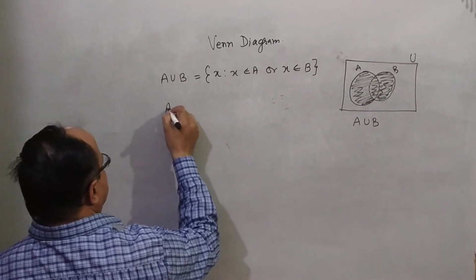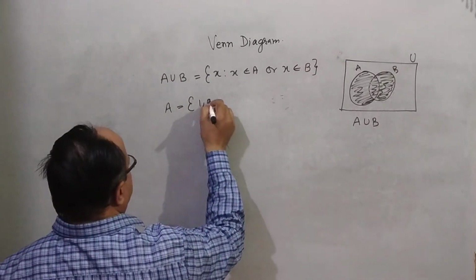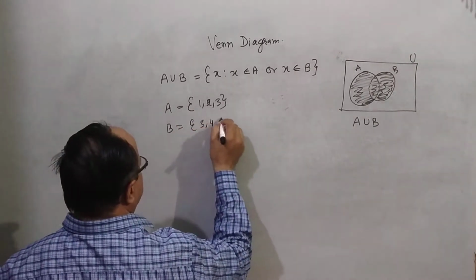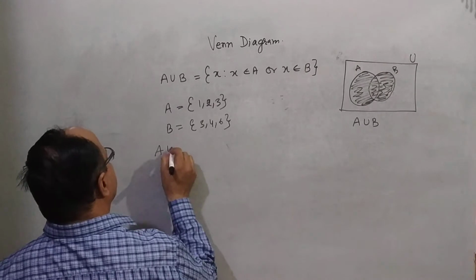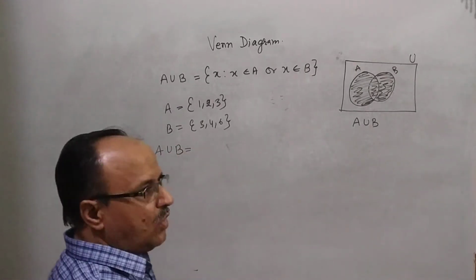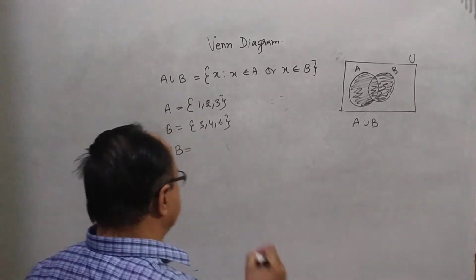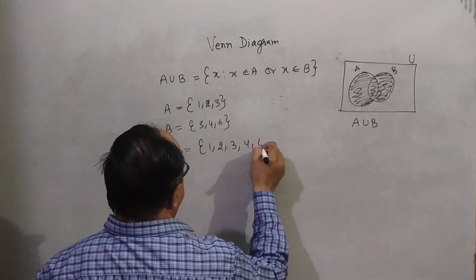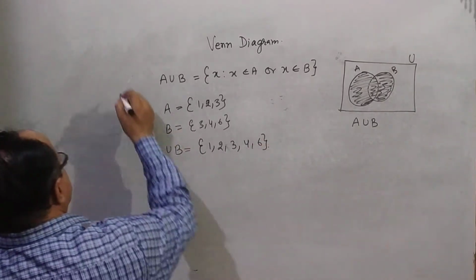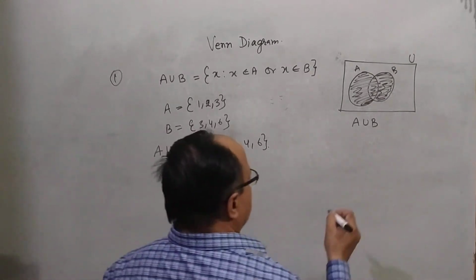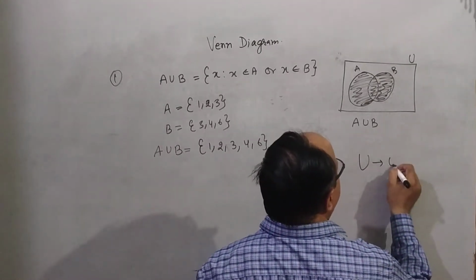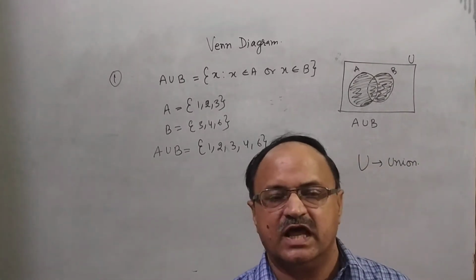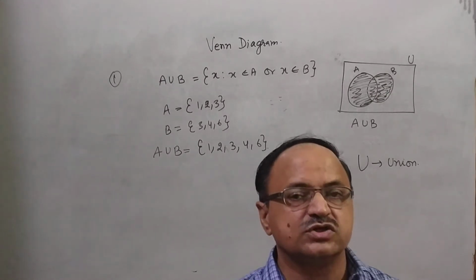For example, suppose set A contains 3 elements, 1 to 3, and set B contains elements 3, 4, 6. So A union B means all the elements which belong to A and B: 1, 2, 3, 4 and 6. This is the topic union, and this symbol indicates union. A union B means elements which belong to A or which belong to B.